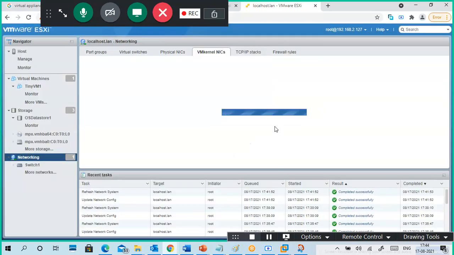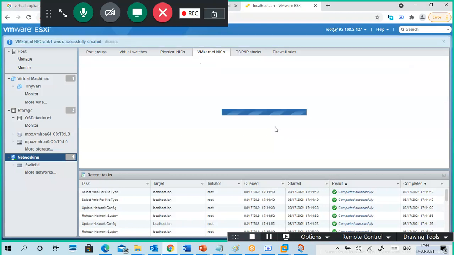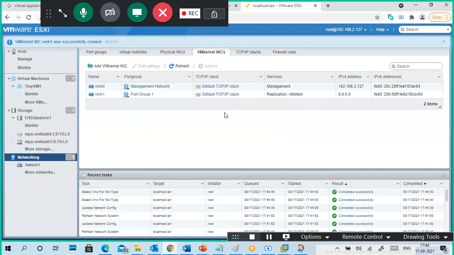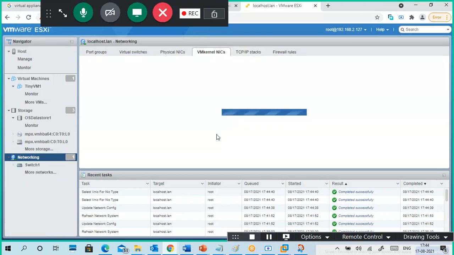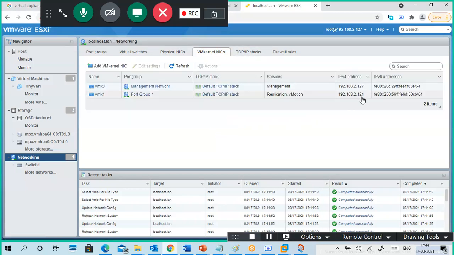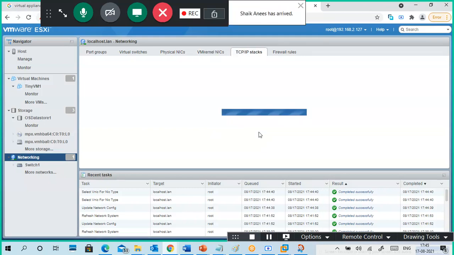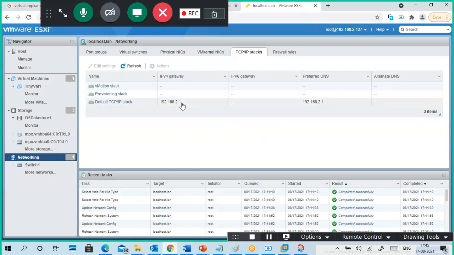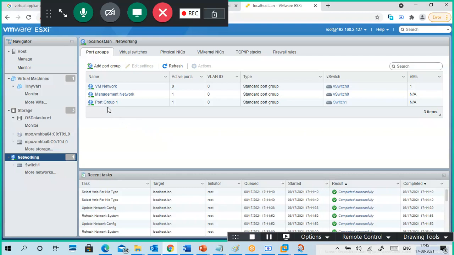How many are there? I created a new one, right? Yeah, here it is. See, port group 1. No IP address yet, so maybe we'll get it later. Just refresh. Yeah, I got it. TCP/IP stack, this is a different one. Again, I'm going back to port group. Can you see? Port group, active ports are 1, assigned to switch 1.